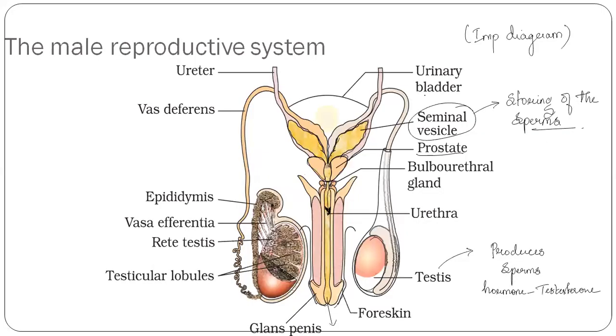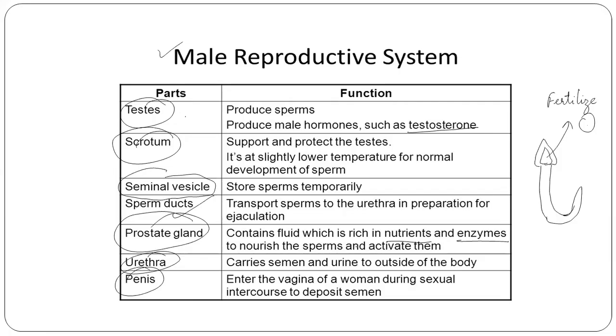Next, coming to scrotum. Scrotum helps in the protection of the testis and supporting the testis, and also it has a slightly lower temperature for the development of the sperm, so that the sperm can develop properly in the lower temperature.